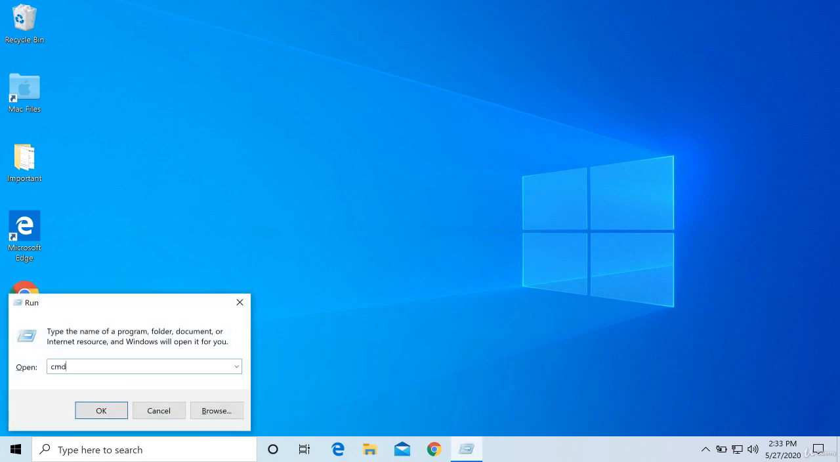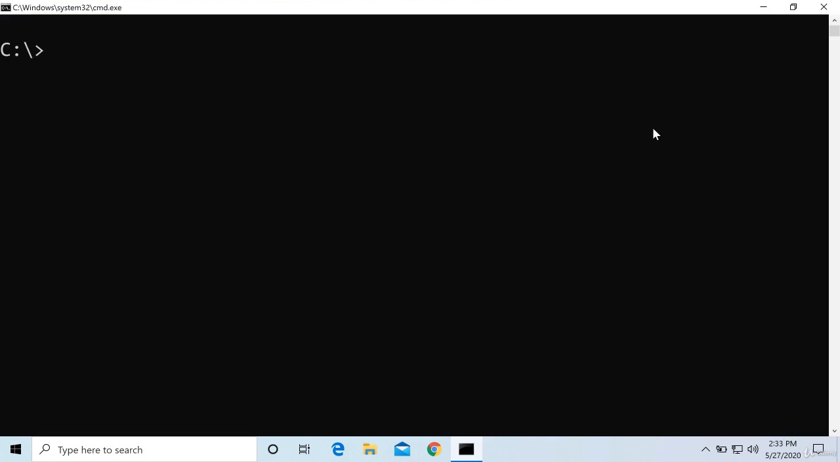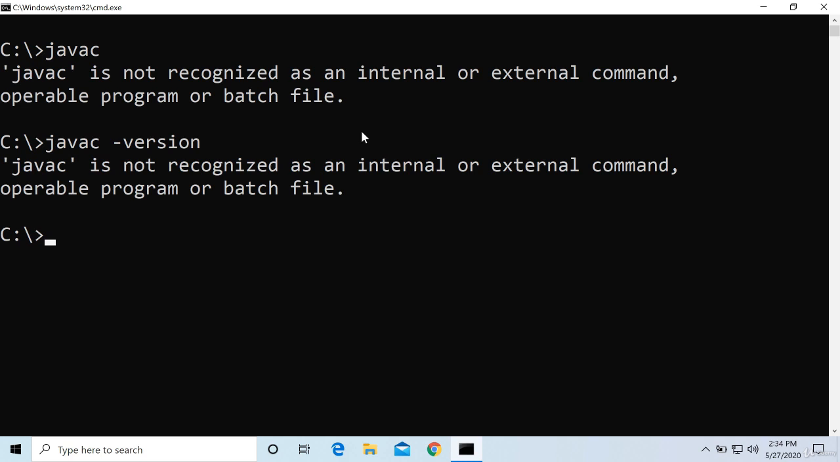To test whether Java is set up properly or not, at this command prompt, I will say javac. Let us see what happens. javac is not recognized as an internal or external command. Means it's unable to recognize javac. What is this javac? See, there is one thing I can check, the Java compiler, javac -version.